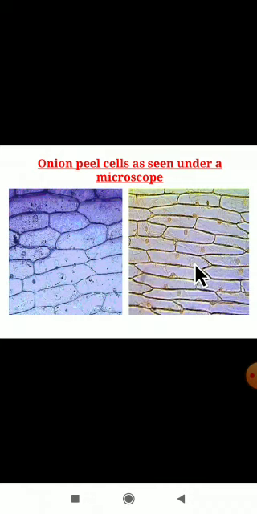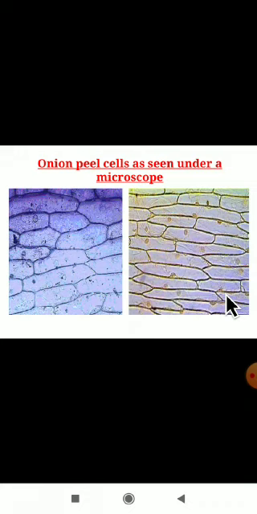Yes, dear students, this is one of the pictures: onion peel cells as seen under a microscope. Whenever you peel the onion, we get one transparent layer inside. If we see that layer under a microscope, we can observe the cells in this manner. These are the cells of the onion.